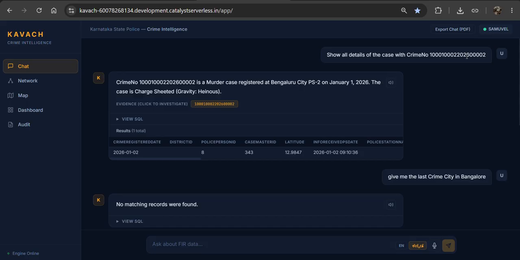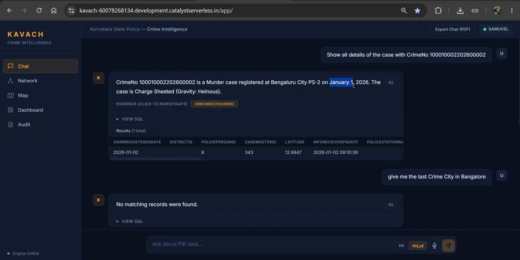Yes, here we have used the tech stack, the GLM model from Catalyst, and also we have used the RAG models, but here we directly convert the natural language to SQL to get accurate data from the databases. For example, it will give the exact date, January 1, 2026, like that. It will give the exact date when it was filed and at which time and what things happened.